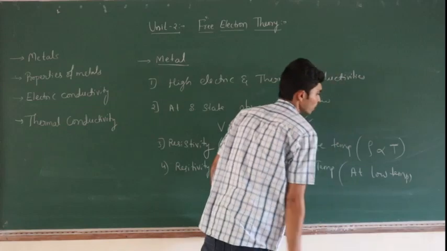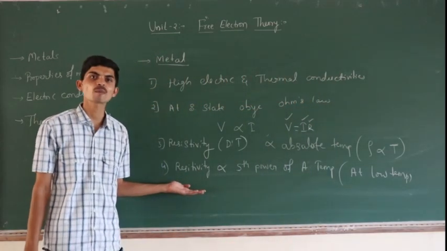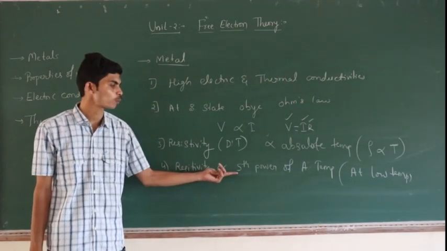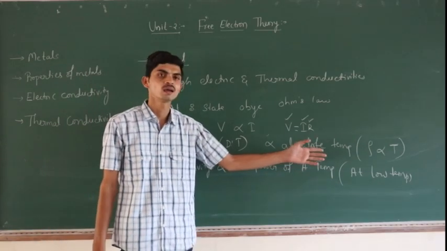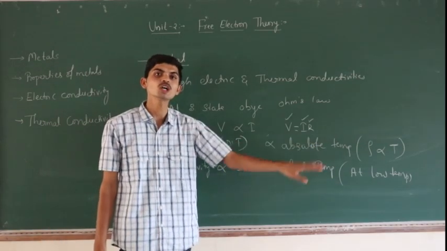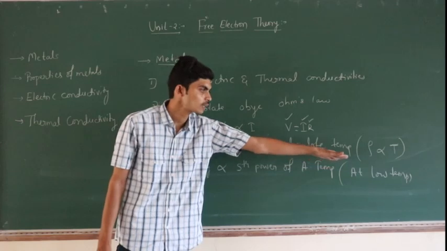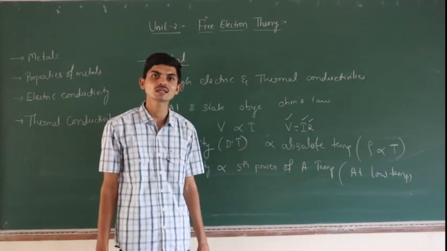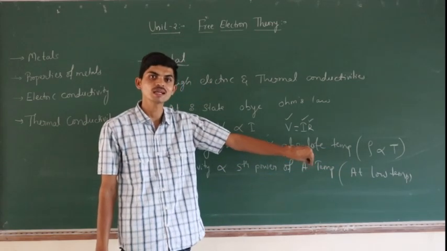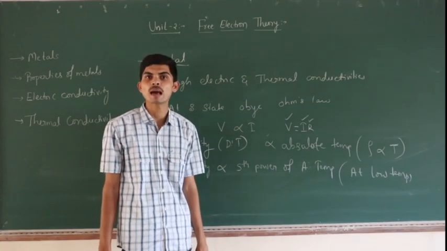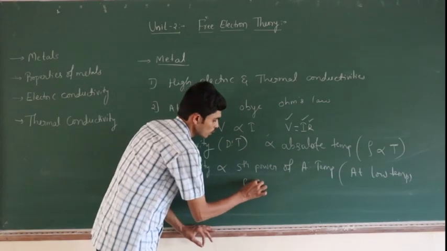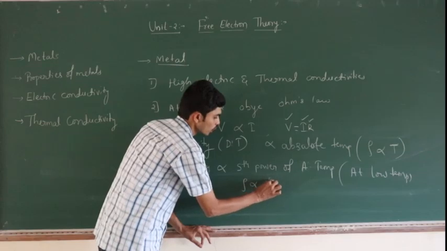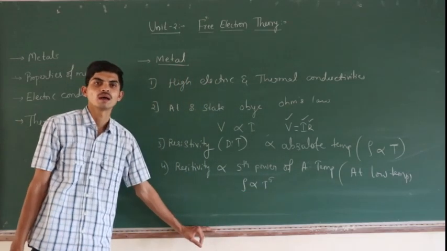So at low temperature, resistivity of metal is directly proportional to the fifth power of absolute temperature. It is at low temperature only that this property will apply, that is rho is directly proportional to T power 5.